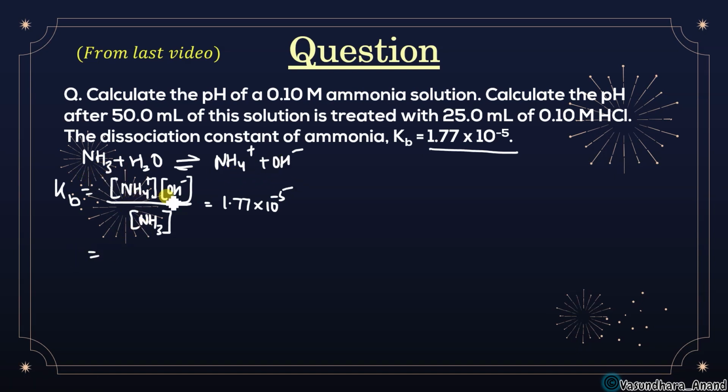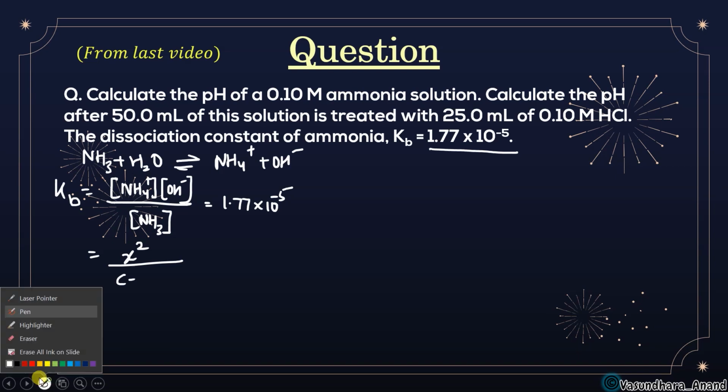Can I say X into X, X square, I am taking concentration, so be careful, it is not moles, it is directly concentration. Both ammonium ion and hydroxyl ion concentrations will be equal, so X square upon C minus X, where the ammonia concentration given is 0.10.